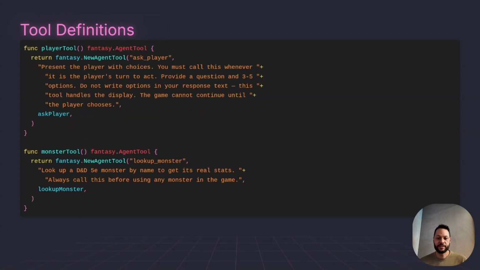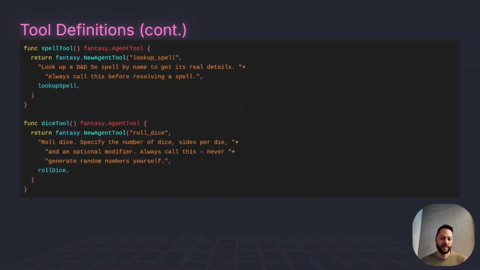Now here's where we define some of the tools that the agent is going to use. Tools are simply a struct defined in the fantasy library. So we can use this new agent tool that gives the tool a name, a description, and then a function that actually runs the tool. So right here we have a player tool, a monster tool, spell tool, and a dice tool.